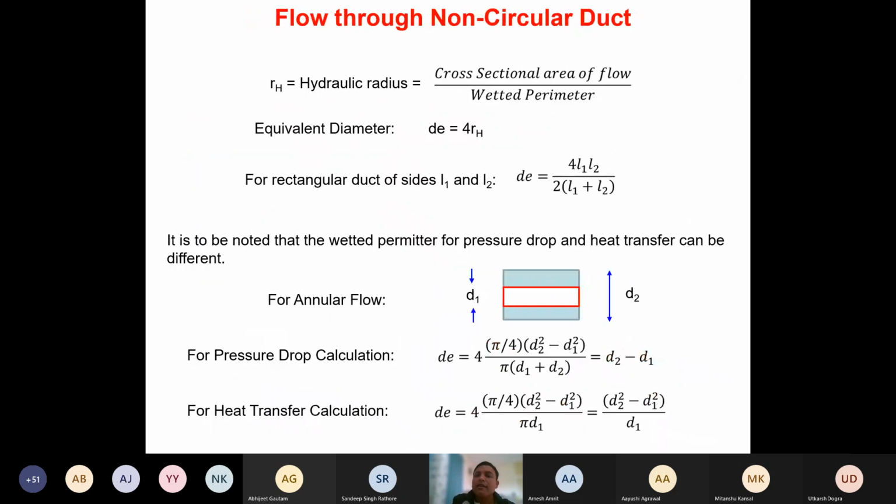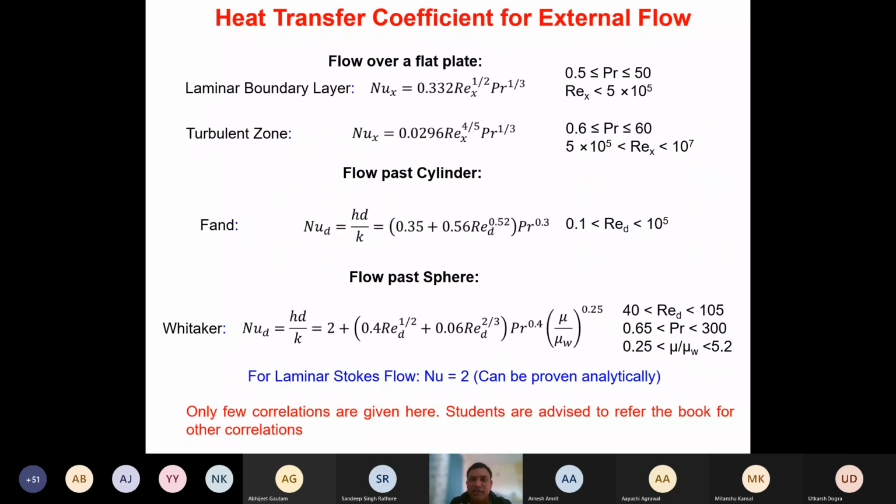So let's look at the heat transfer correlation for external flow. If you are looking at the flow over a flat plate, for the laminar boundary layer, this is the correlation. If you remember, that is the same correlation which we used in one of the tutorial questions, the last-to-last tutorial, isn't it? So the Nusselt number is given by 0.332 Re_x raised to the power 1 by 2, Prandtl number raised to the power 1 by 3. Here Re_x is nothing but the Reynolds number calculated in terms of the distance from the leading edge. So x is the distance from the leading edge.